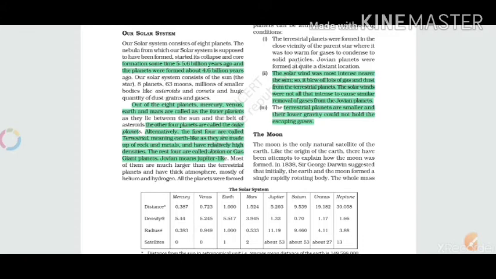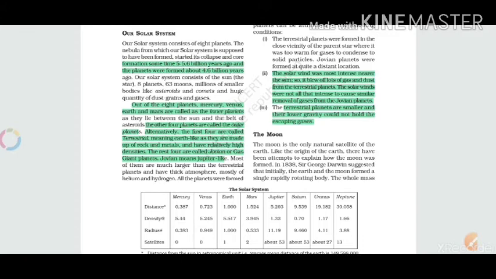So with this it is all clear that the nebula was formed 5 to 5.6 billion years ago. And what is the timeline for our planets? These are 4.6 billion years ago.